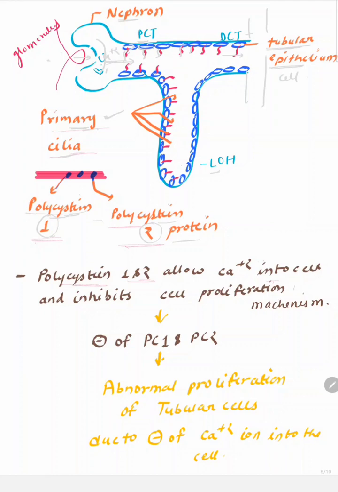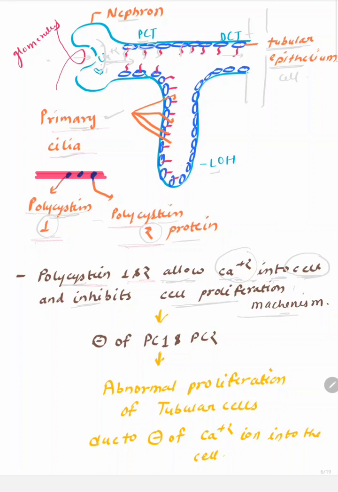What does this cilia do and what does this polycystin protein do? Polycystin 1 and polycystin 2, which are present in this cilia, allow the calcium plus 2 ions present in this filtrate into the cell, and that calcium plus 2 inhibits the cell proliferation pathway.